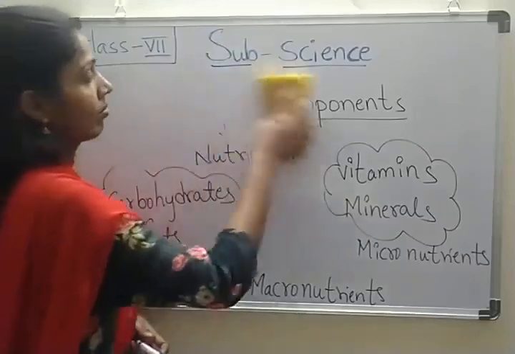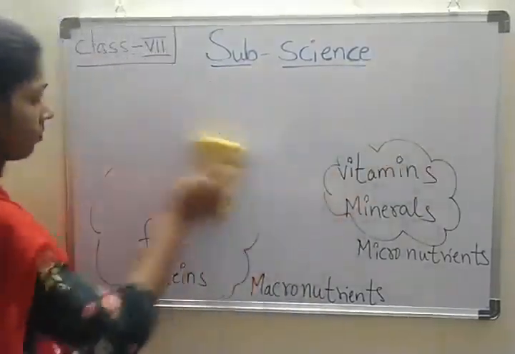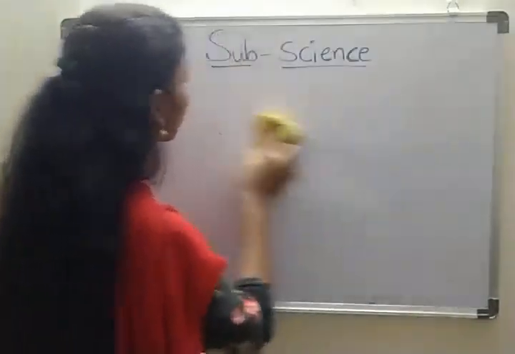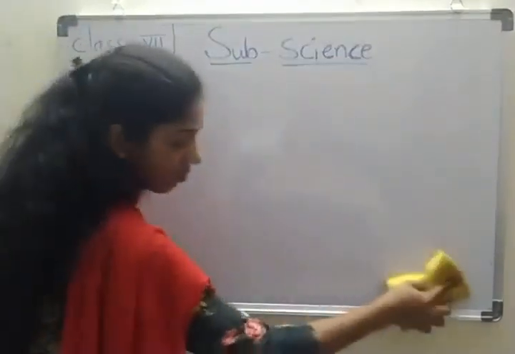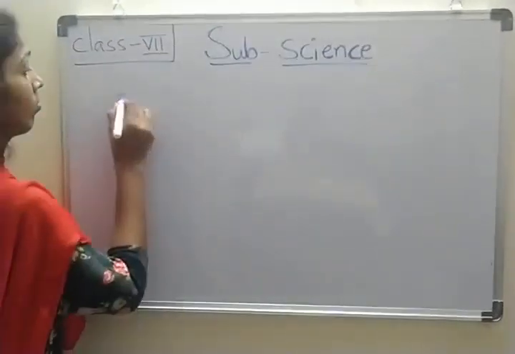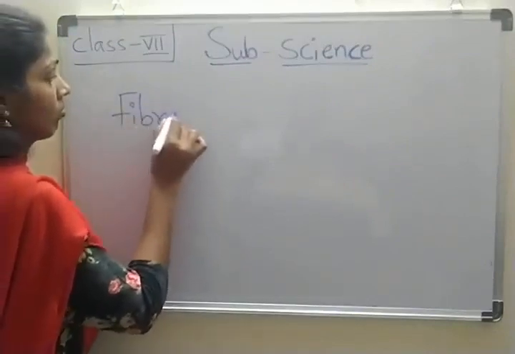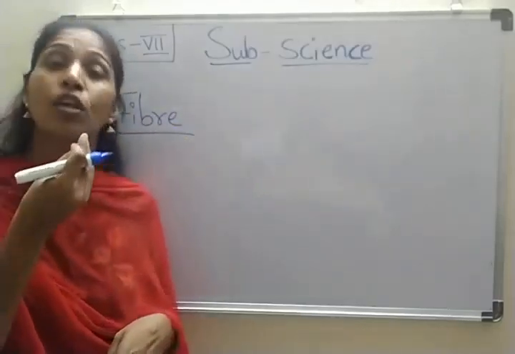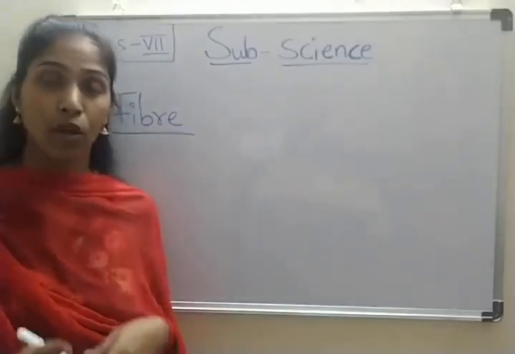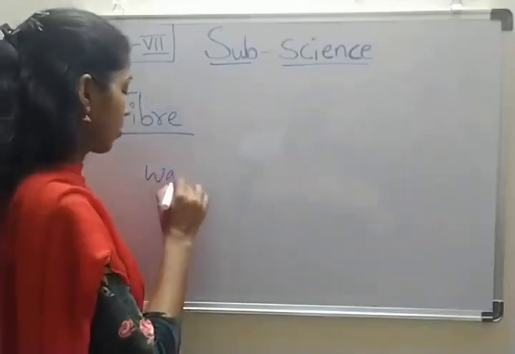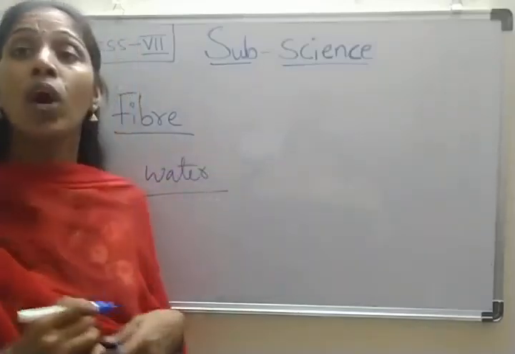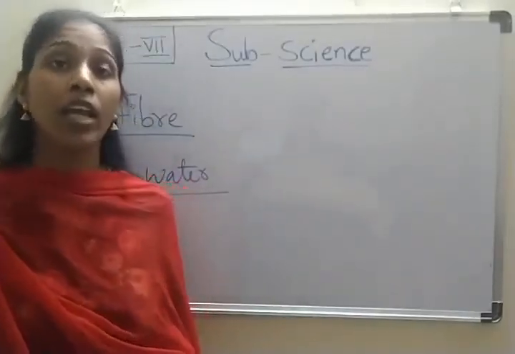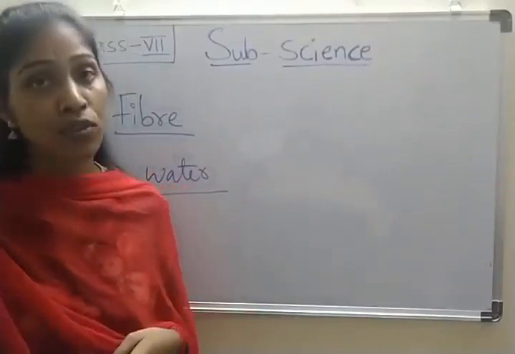Okay, fiber. Fiber helps in easy passage of the food through the digestive system. Next, water. Water is required for almost all the functions of the body. We should drink plenty of water.